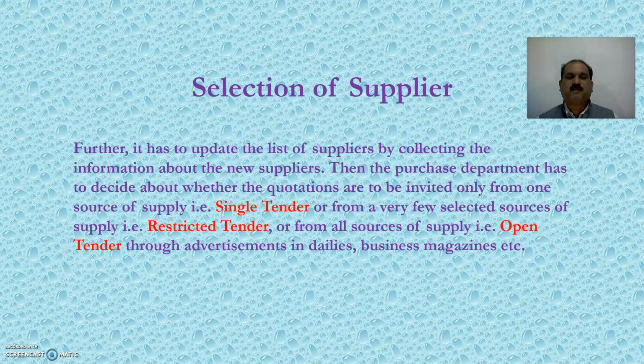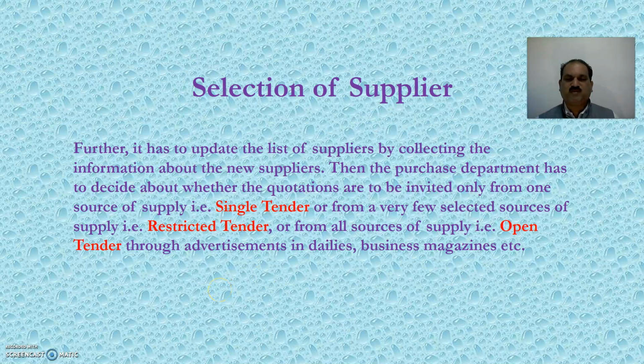Then the purchase department has to decide whether the quotations are to be invited only from one source of supply, that is single tender, or from a very few selected sources of supply, that is restricted tender, or from all sources of supply, that is open tender, through advertisement in dailies, business magazines, etc. So here we come to know that tenders are of three types.